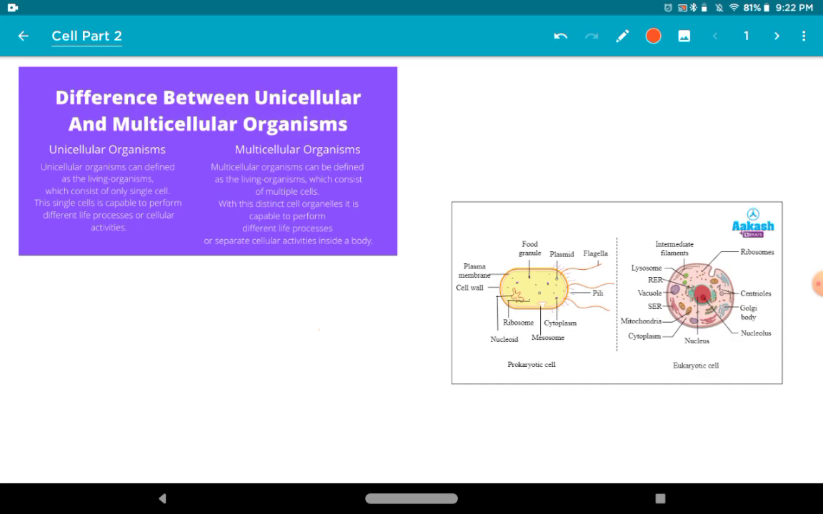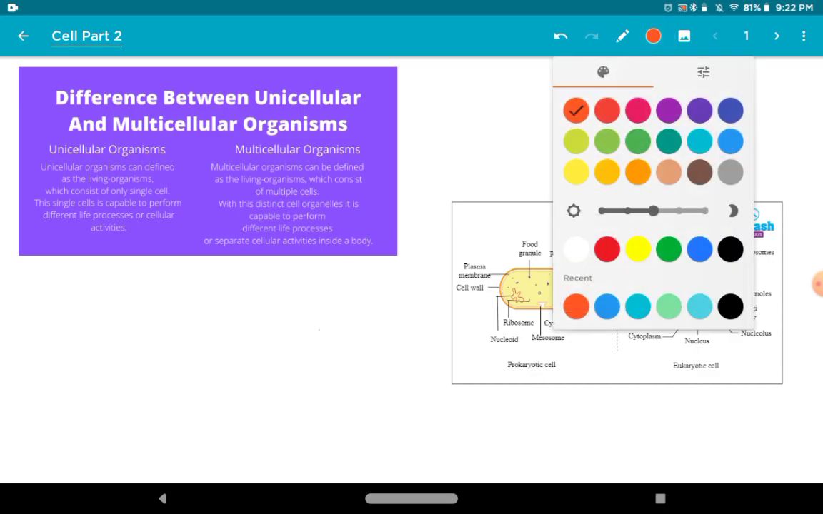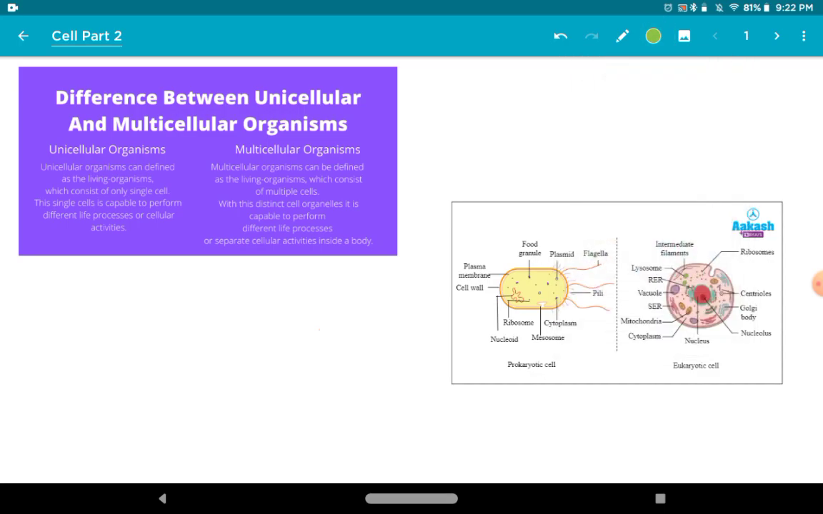So we have understood till now what eukaryotic cells and prokaryotic cells are, who discovered the cell, who gave the cell theory, and what a cell is. And now we are going to learn about the difference between unicellular and multicellular organisms.